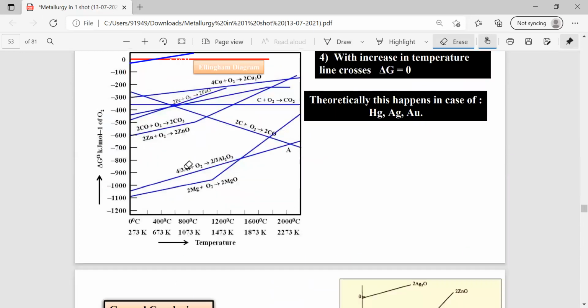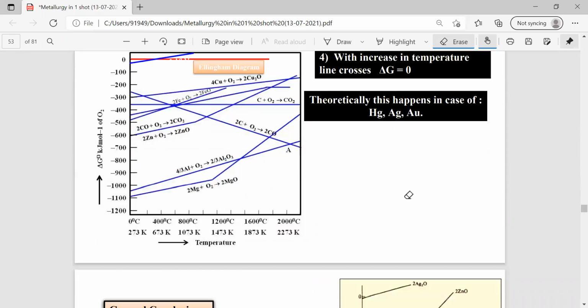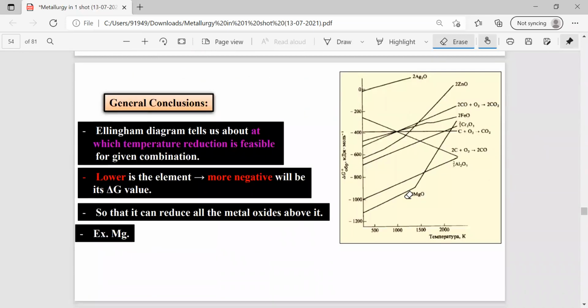This is the Ellingham diagram, given in your NCERT textbook. Just observe your textbook or observe this one. I'll send the PDF after completion of this class. My dear students, from metallurgy, mostly you have to focus on the Ellingham diagram if you are preparing purely for JEE. Otherwise, if you are preparing for NEET, you have to focus more on the remaining concepts.